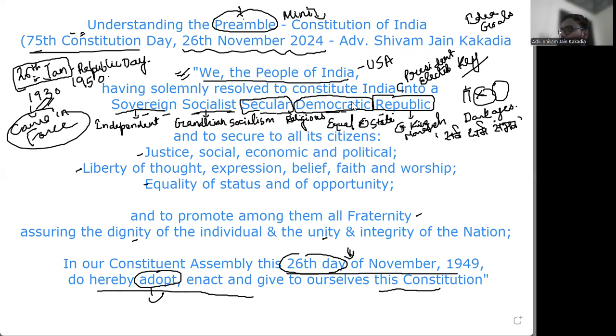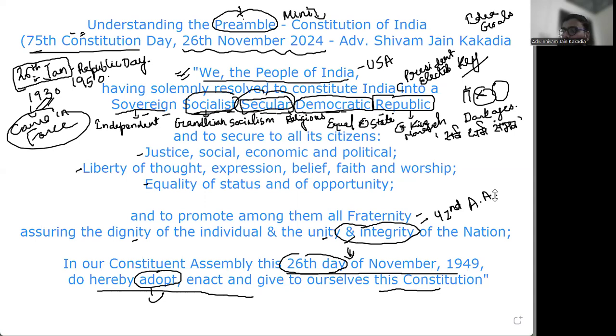Just to also add here that these two words, secular and socialist, along with the word integrity, all these three words were added in the 42nd Amendment to the Constitution. They were not a part of the Constitution originally. इनको बाद में add किया है by virtue of the 42nd Amendment. So I thought I would just bring this to your notice.